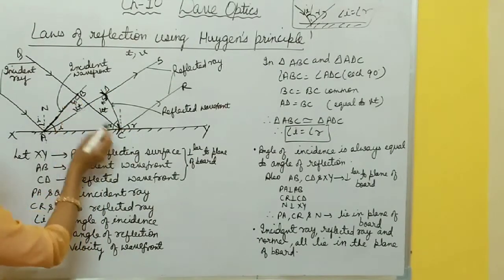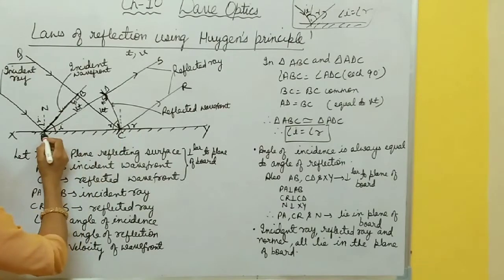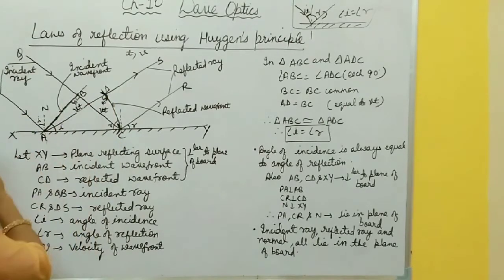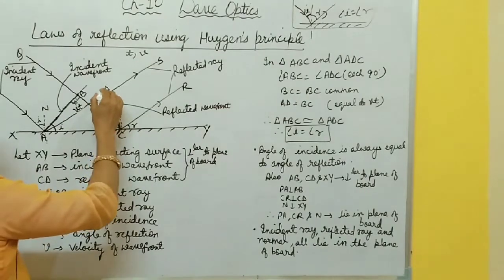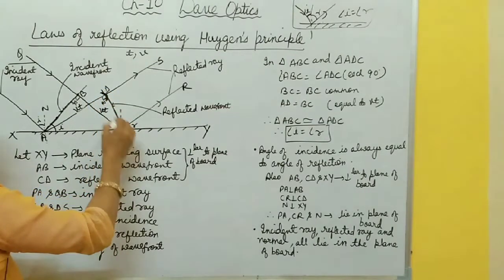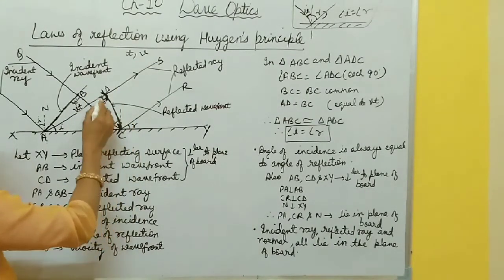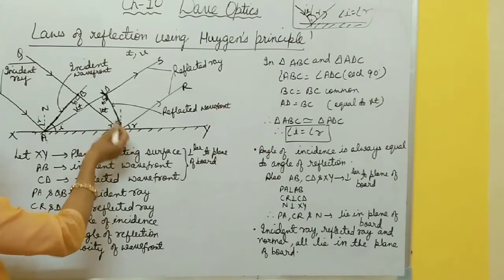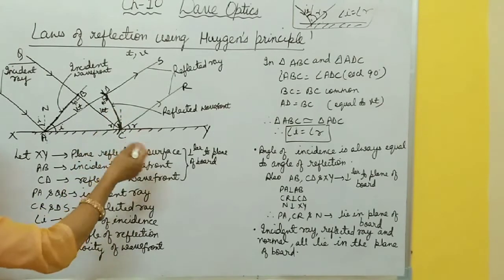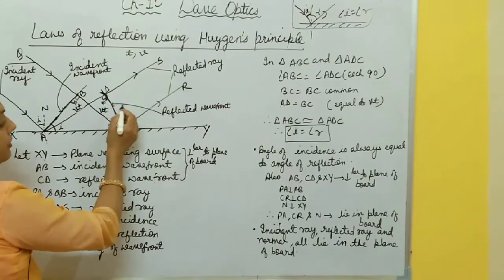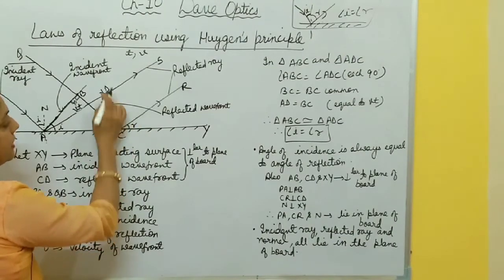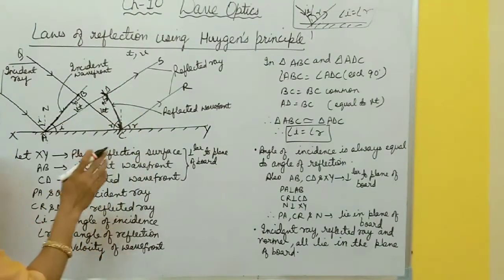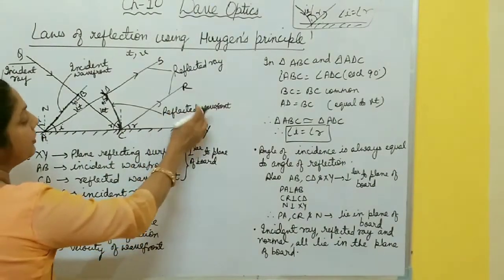Here from B the disturbance reaches C, and from A the disturbance reaches D. And if you draw one common tangent over these secondary wavelets, you get the reflected wavefront, or you can say the secondary wavefront. So this one, CD, is the secondary wavefront or reflected wavefront.